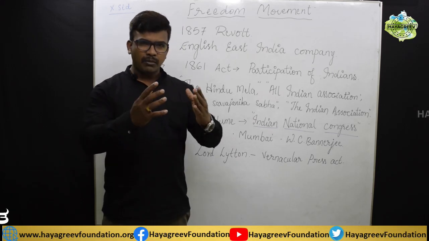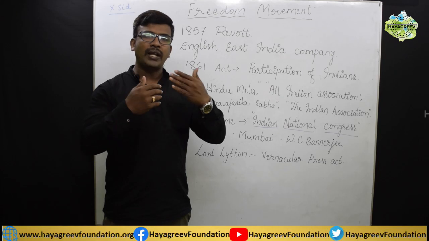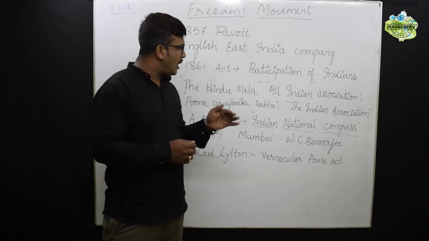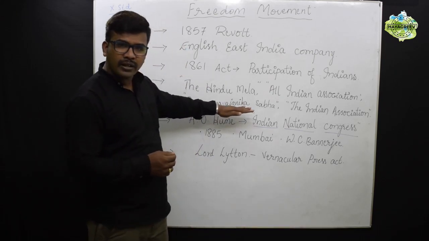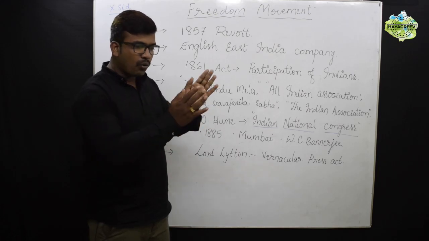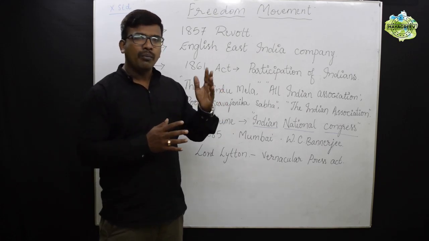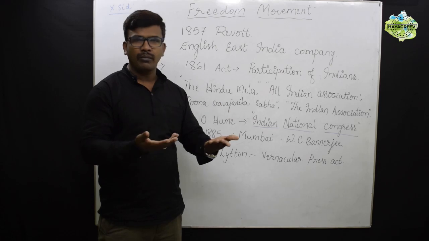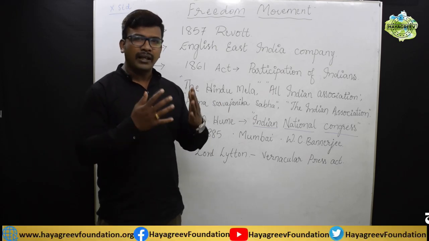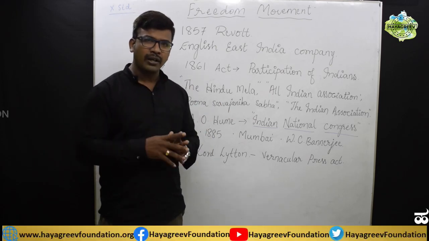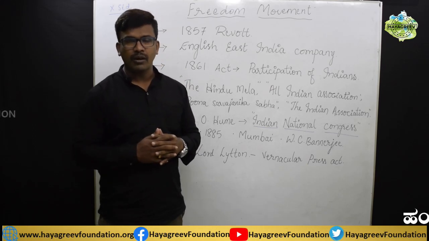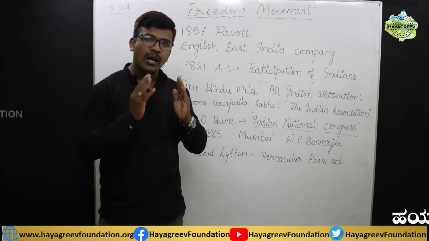But some Indian leaders decided that such organizations were organized only at the regional level. By this, we cannot expect more. Because of that, they decided that for the entire nation one organization should be there, a biggest organization should be formed.